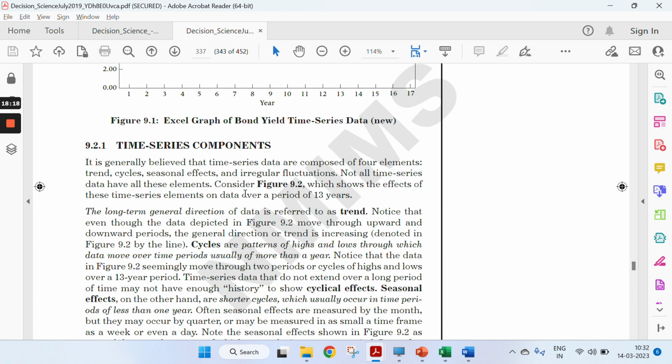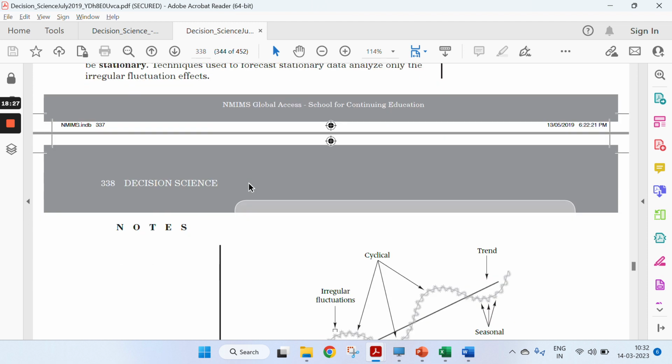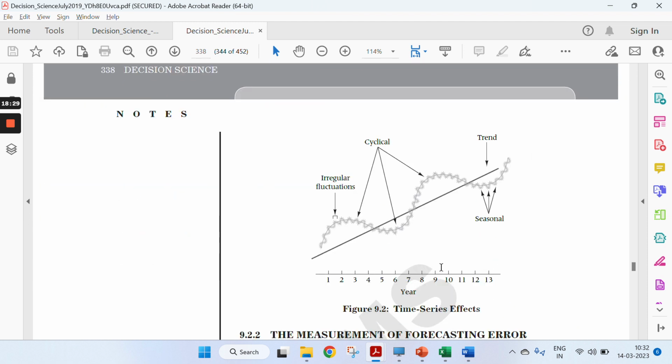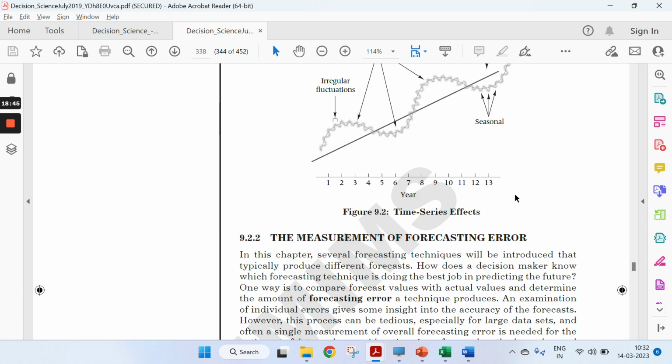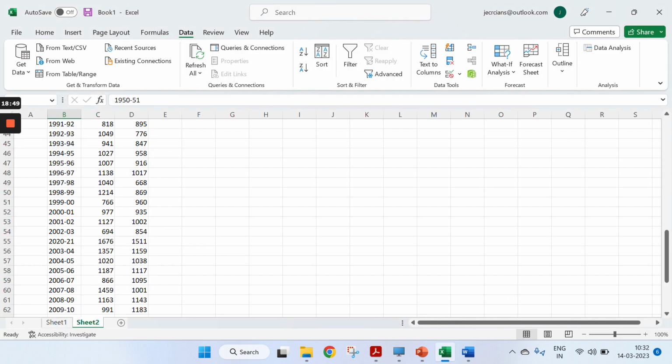For time series components, you need to explain what a time series is and what the various time series components are, right? What is trend, what is cycle, what are seasonal effects, what are irregular fluctuations, and maybe you can refer to this diagram. Here this is an irregular fluctuation, here there is a cycle which is going on, here this is the trend, which is an upward trend, and these are the few seasons, or you can say small periods, right? Now you need to draw a diagram, or a graph, using this.